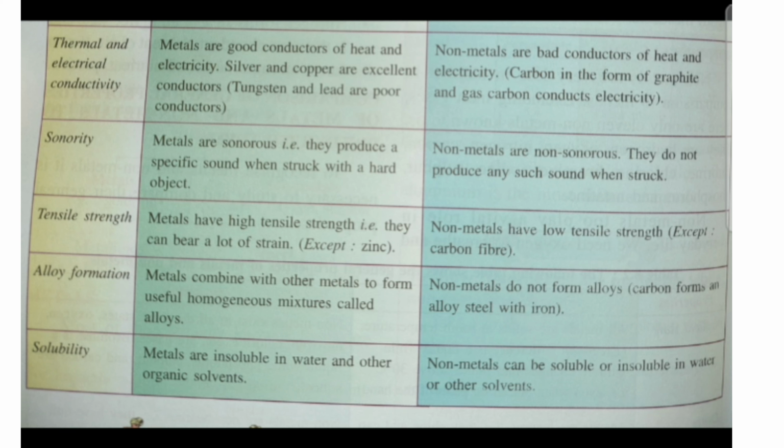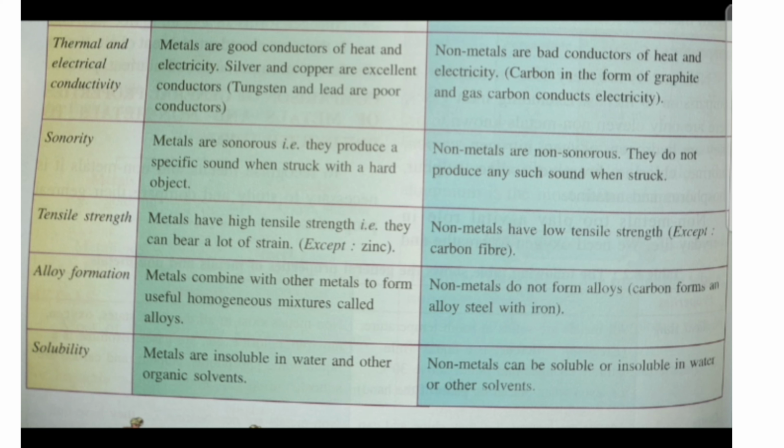The next is sonority. Metals are sonorous, that is, they produce a specific sound when struck with a hard object. If you hear that sound, you can easily tell that it is a metal. Non-metals are non-sonorous, they do not produce any such sound when struck.